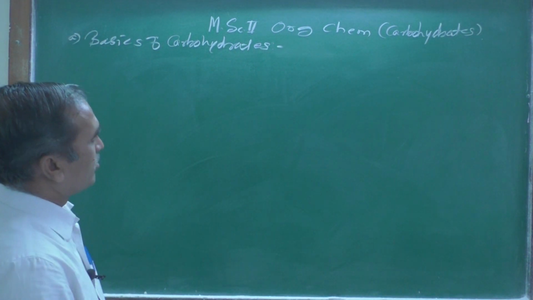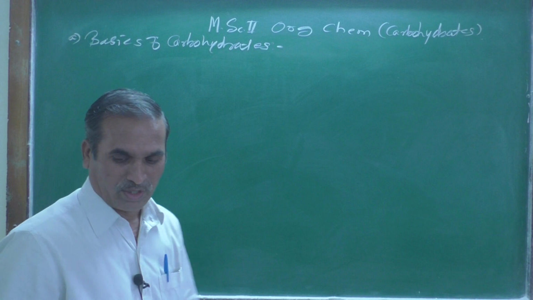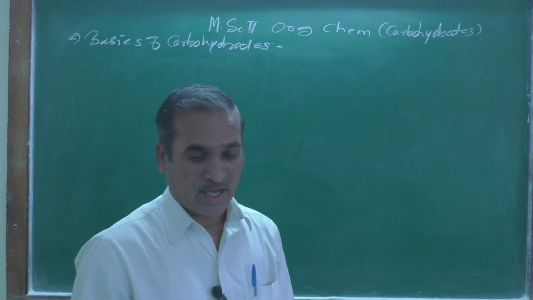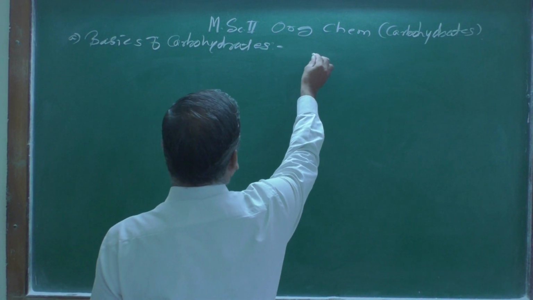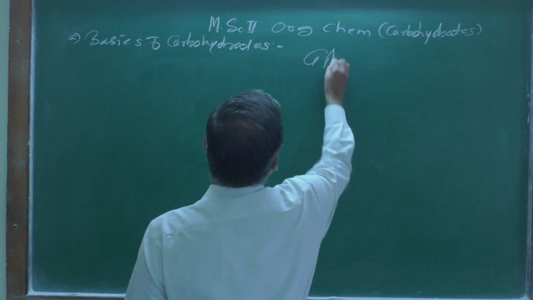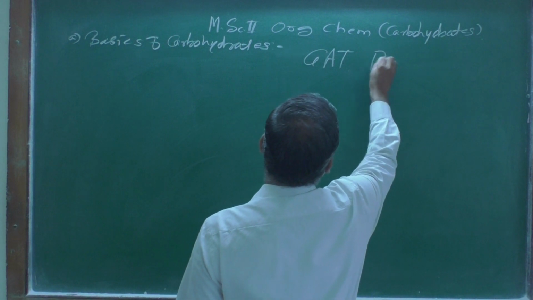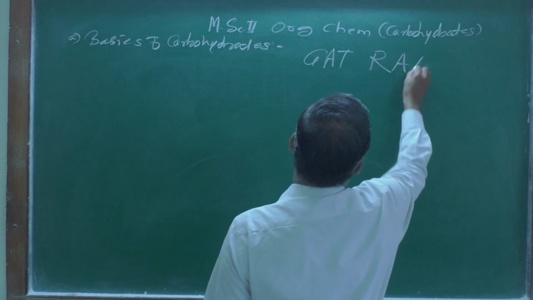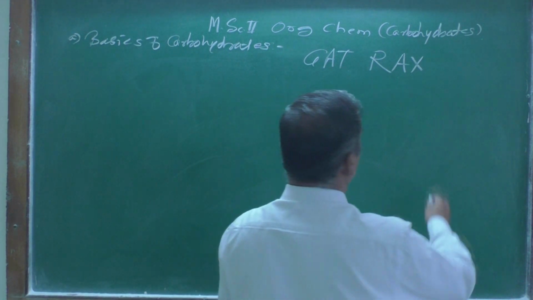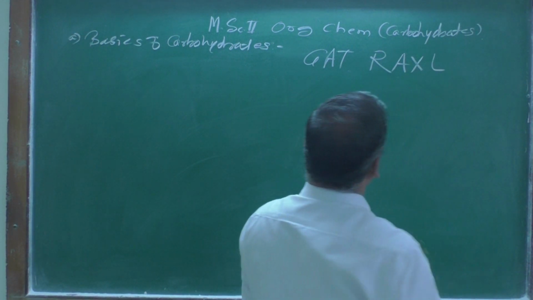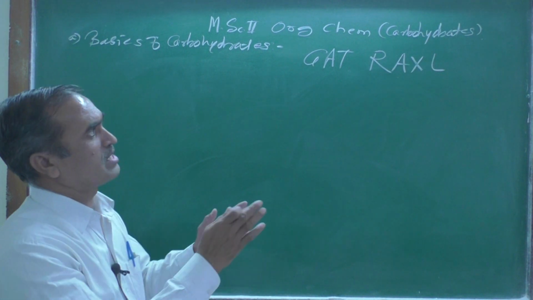Now one word I am going to give you over here is GAT Raxel. GAT Raxel, G-A-T, you can remember it. What does this word mean?